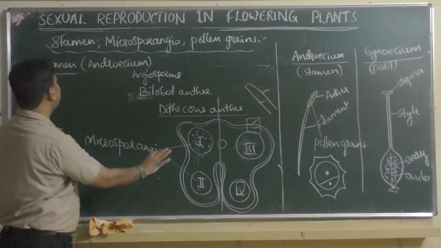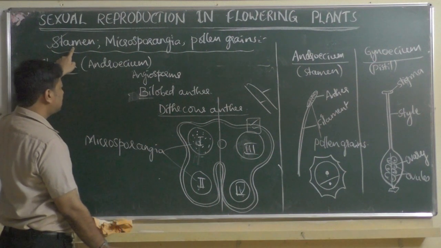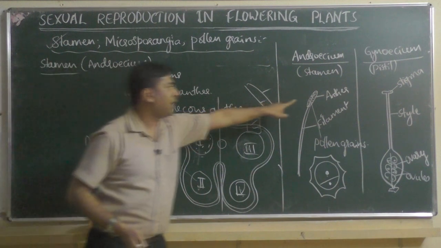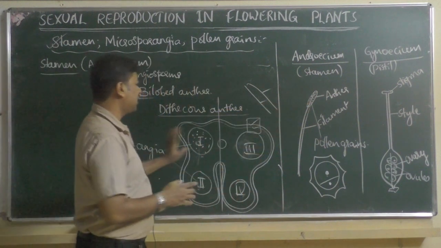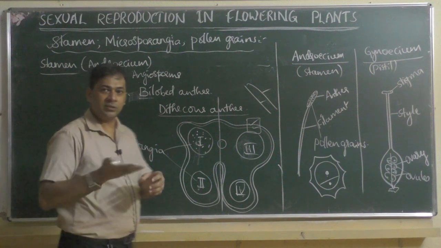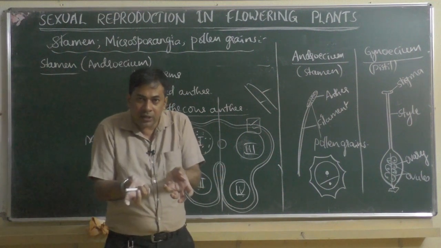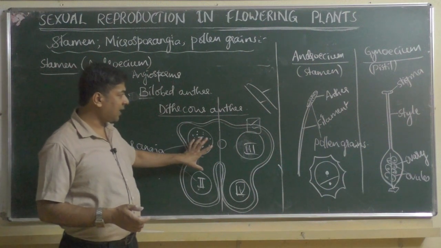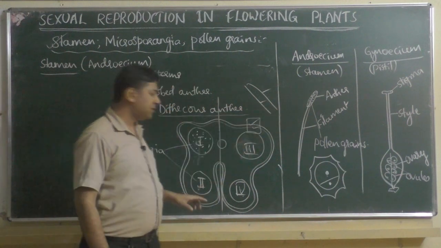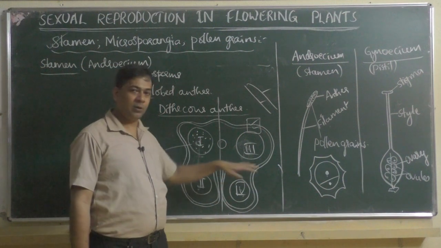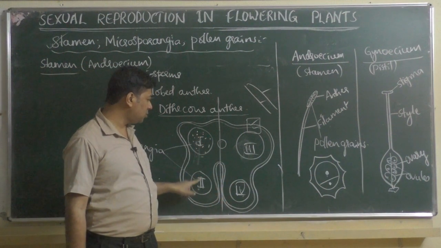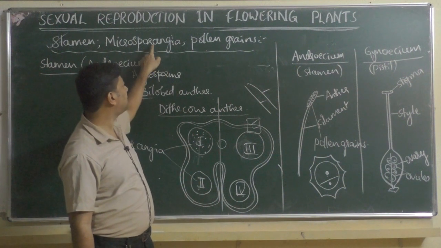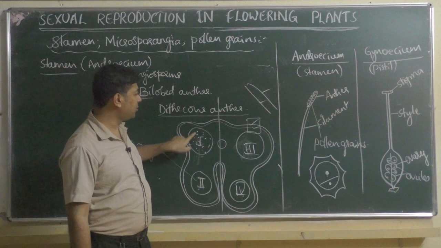See, that is why we have written stamen. So stamen contains anther, and if you take the cross section of anther, then you see a structure like this. If you cut the anther and open it, then you will see this structure. So inside the anther, 2 lobes will be there, left lobe and right lobe, and in each lobe 2 microsporangia, and within this microsporangia pollen grains are produced.